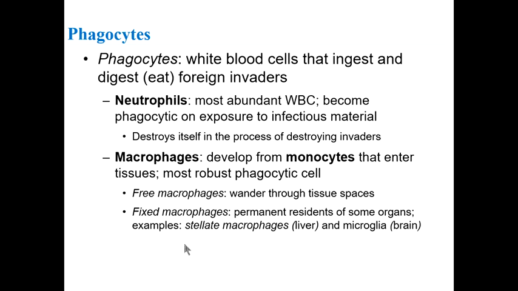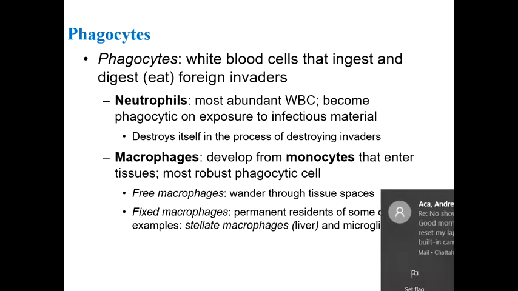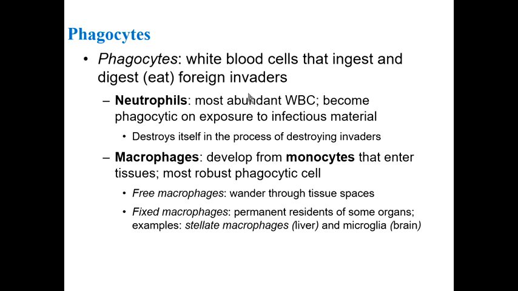And these are cells that we've seen before in previous chapters that will ingest or eat foreign invaders. So our phagocytes in our blood are neutrophils. Those are the white blood cells or leukocytes that we have the most of. Upon contact with infectious material, they will become phagocytic, and they will actually destroy themselves in the process.